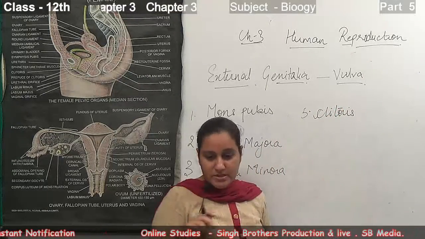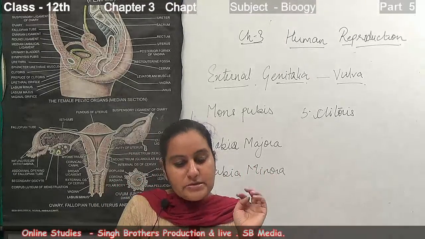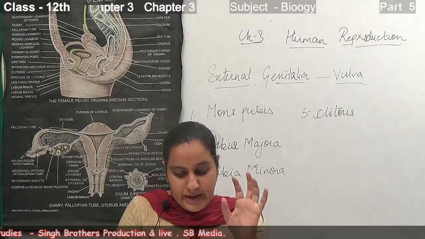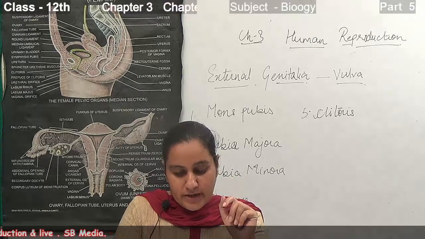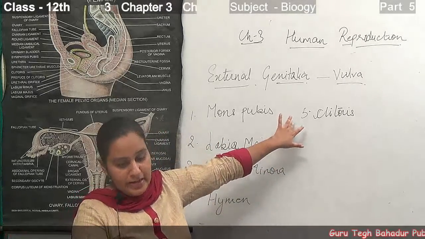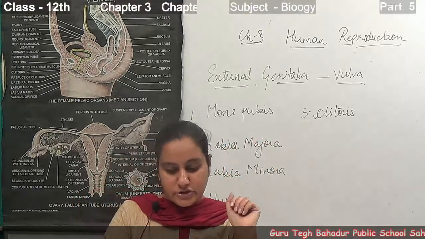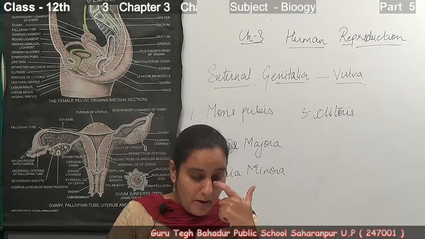This is the last part of the external genitalia. It lies at the junction of the labia minora, and it is a finger-like structure. So this is all about the chapter.